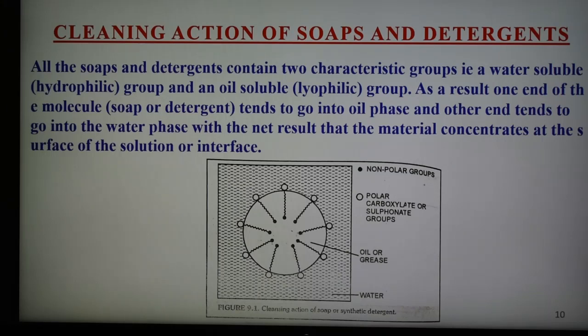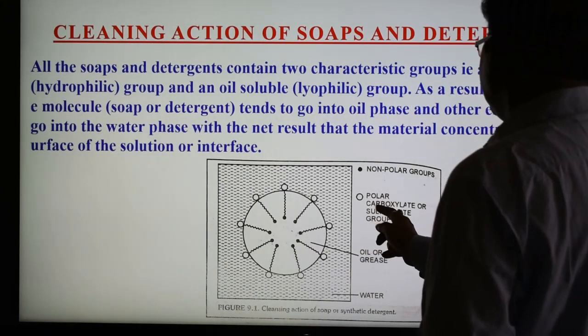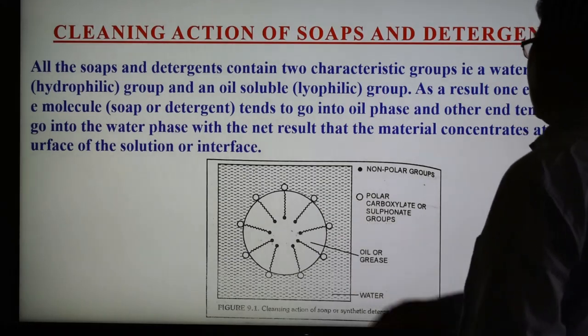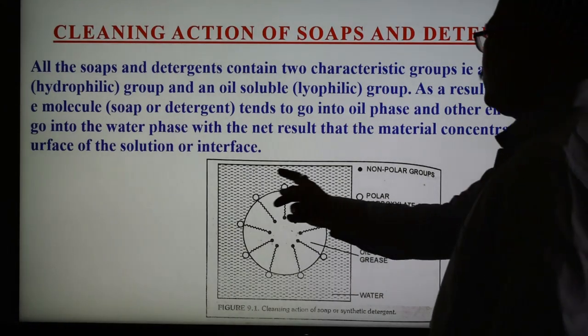And here is shown how the cleaning action of soap and synthetic detergent works. Here is shown the oil or grease part, and the polar carboxylate or sulfonate groups, and here is shown the water.